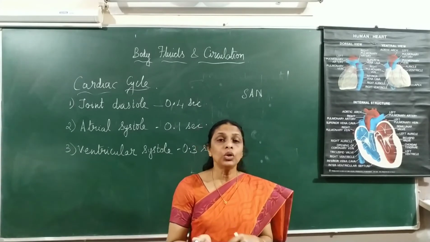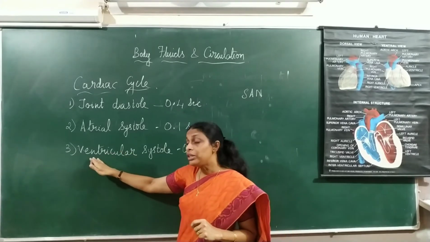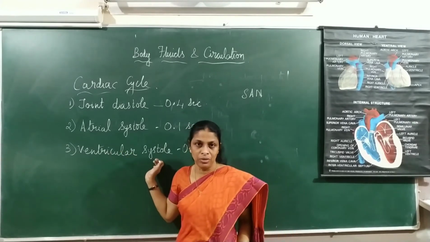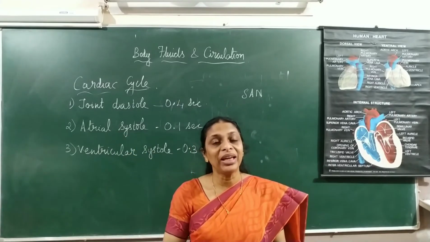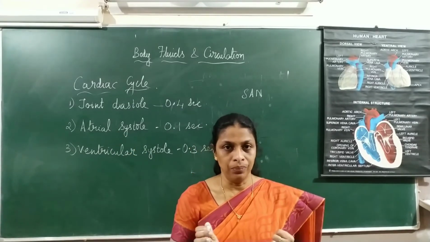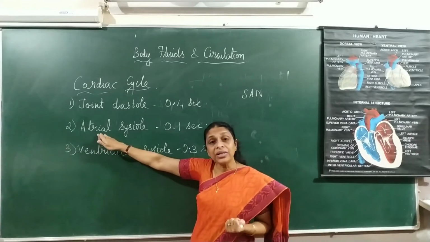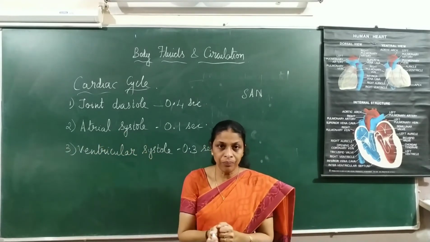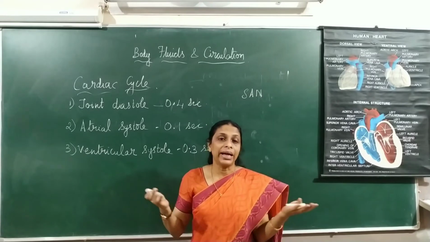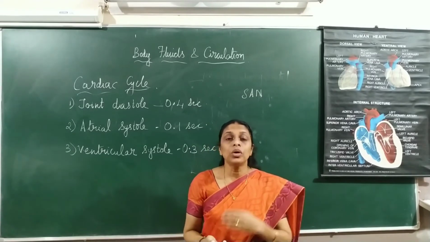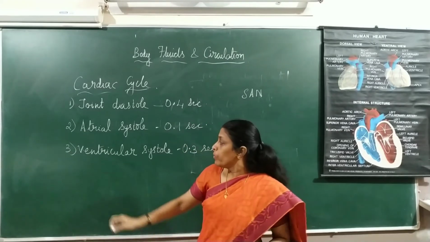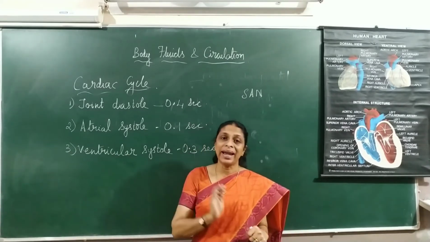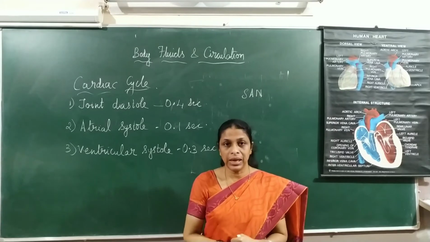Hope it's clear. So now when the ventricles are in systolic position, what will be the condition of the atria? Atria will be in diastolic position. The same way, when the atria are in systolic position, the ventricles will be in diastolic position. So atrial systole and ventricular diastole are one and the same. The same way, ventricular systole and atrial diastole are the same.